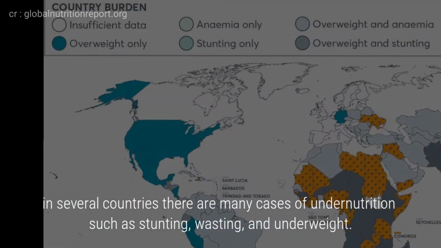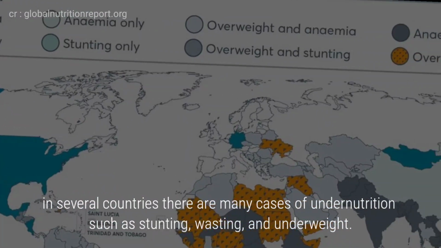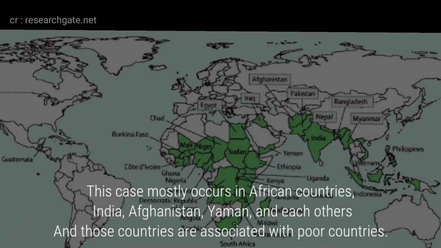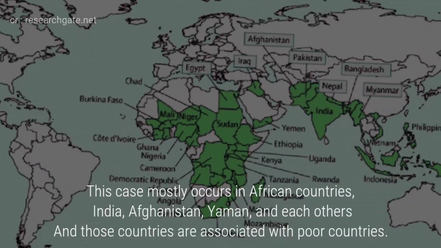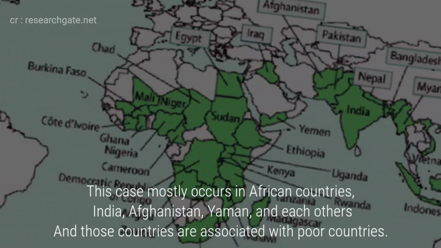In several countries, there are many cases of undernutrition such as stunting, wasting, and underweight. This mostly occurs in African countries, India, Afghanistan, Yemen, and others, and those countries are associated with poor countries.